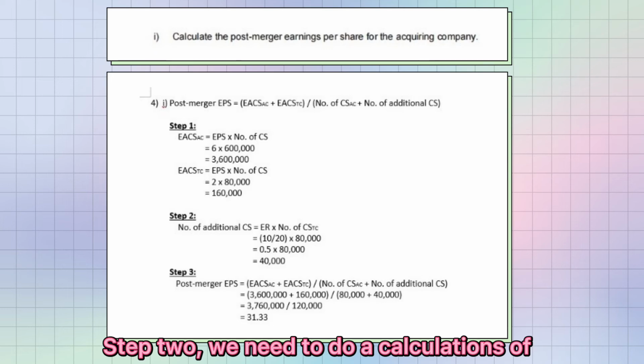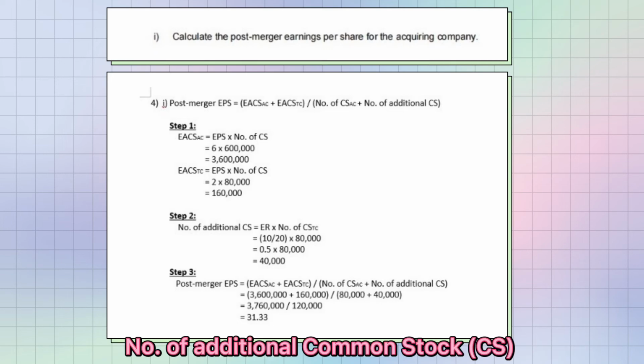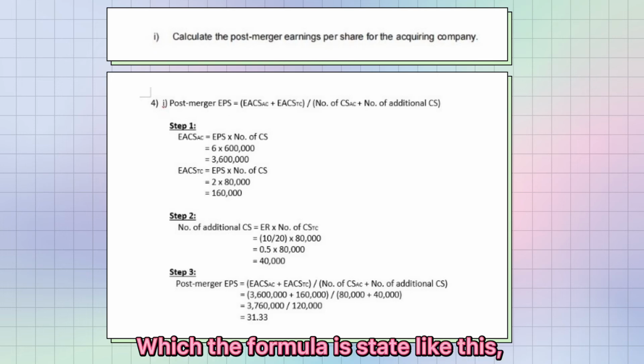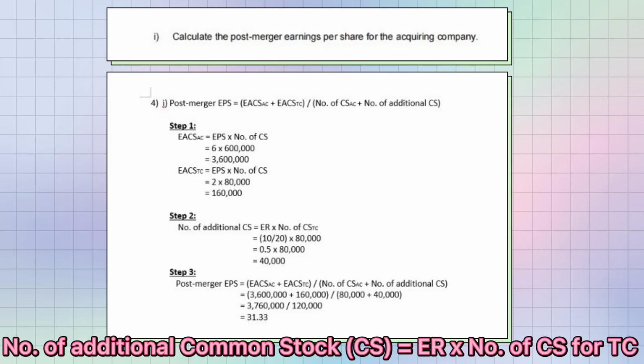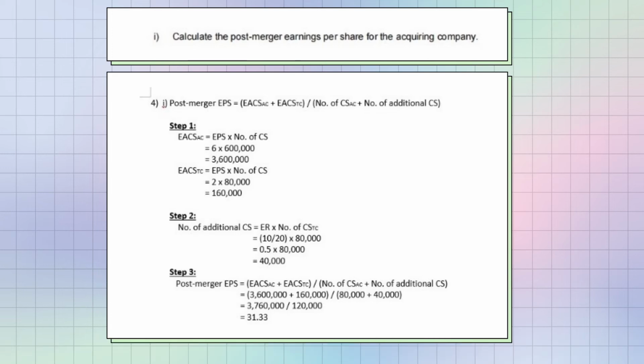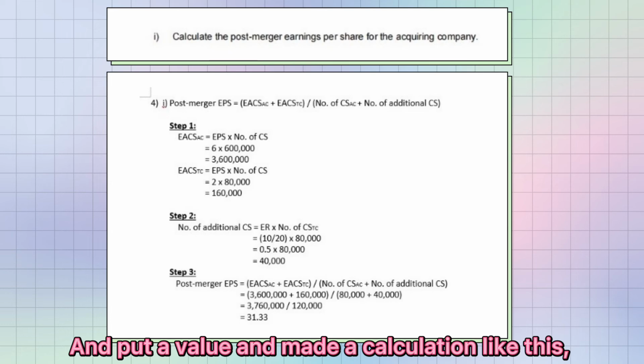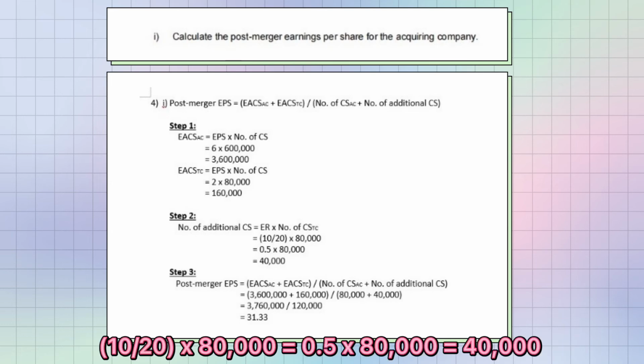Step 2. We need to calculate the number of additional common stock, where the formula is number of additional common stock equals ER, or exchange rate, times number of CS for TC. Putting in the values: 10 divided by 20 times 80,000 equals 0.5 times 80,000 equals 40,000.